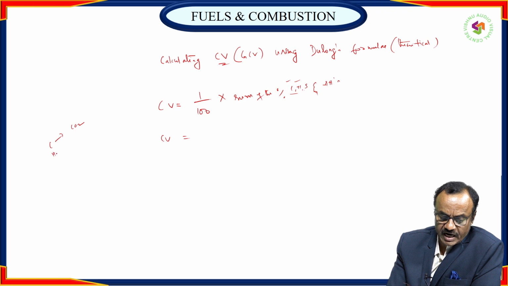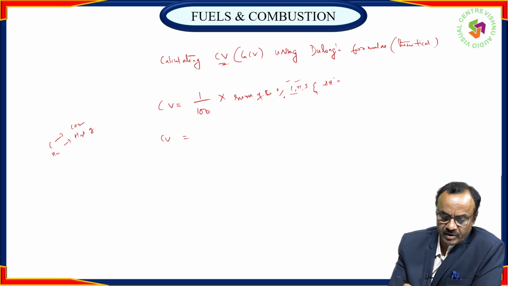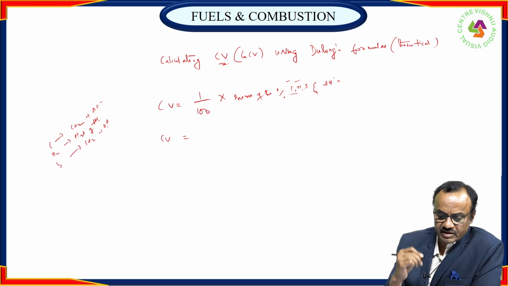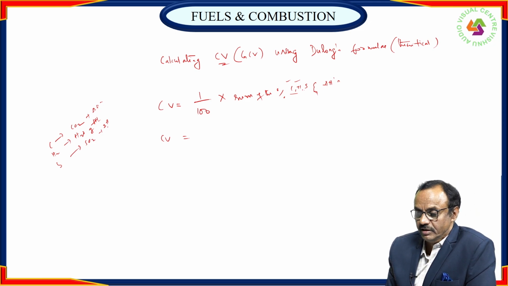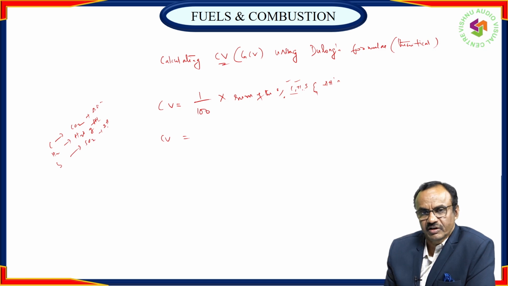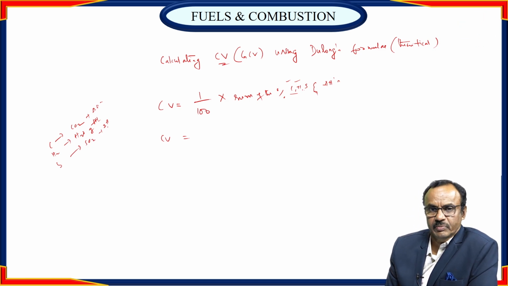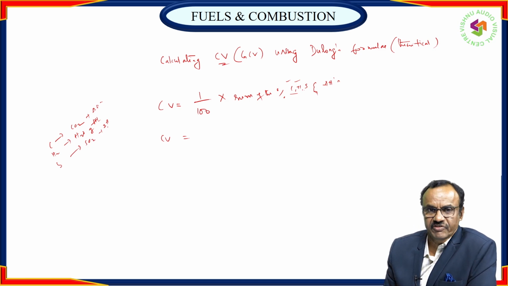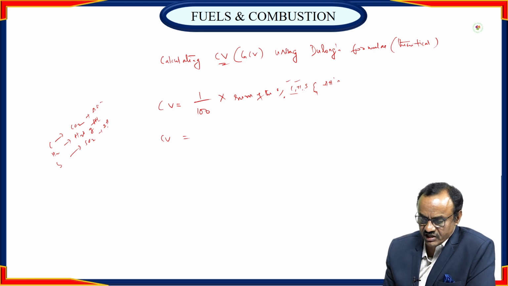And hydrogen converts into H2O vapor, and S converts into SO2. All liberate delta H. All reactions are exothermic. Of course, sulfur dioxide is highly poisonous compared with carbon dioxide, but the reaction is exothermic. Sulfur converts into sulfur dioxide and also liberates heat.